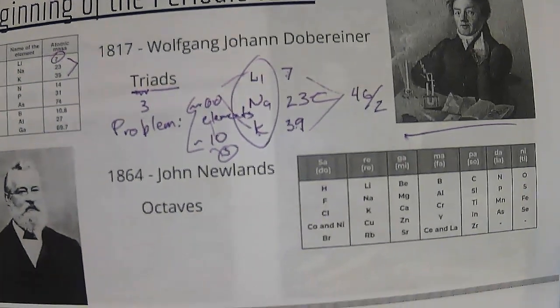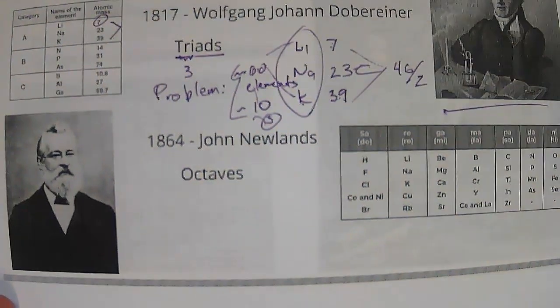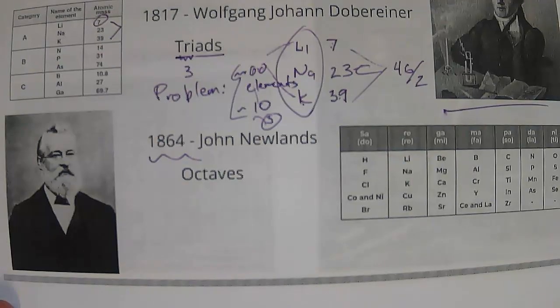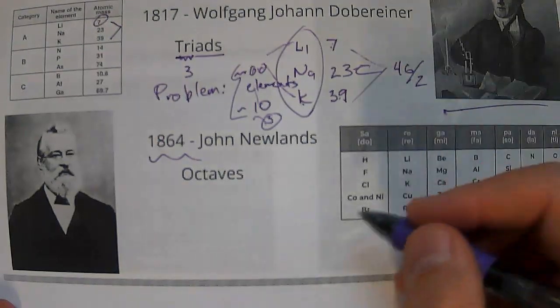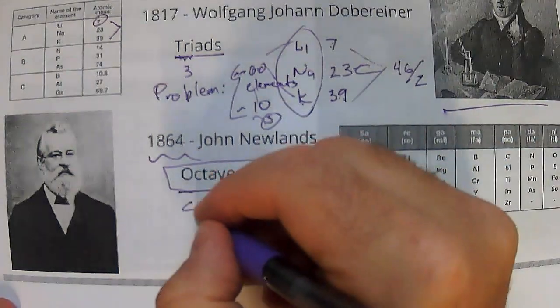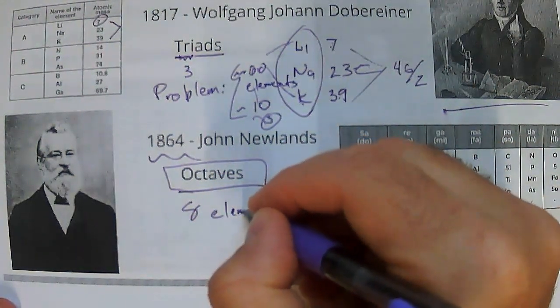Okay, and so then John Newlands comes along like 50 years later, a little less than 50 years, and he comes up with this idea of octaves. And if anybody's musical, you know that that's 8 elements.